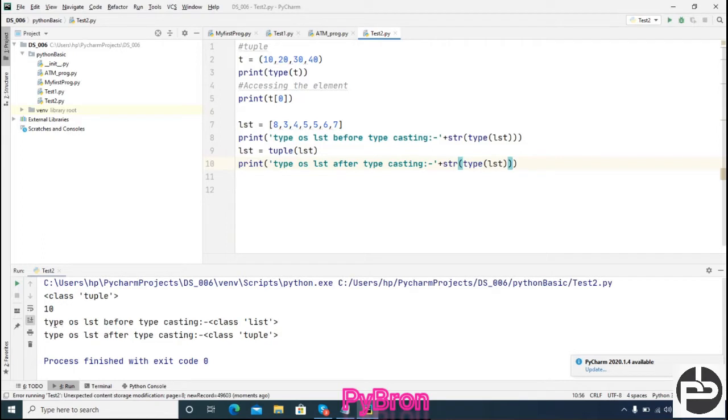Can you see this? Type of lst before typecasting and type of lst after typecasting. Is it making sense? Once we did the typecasting and after that I check the type, it shows tuple, and before typecasting it shows list. So once you did the typecasting, if you want to insert an element inside lst, you cannot add because it converted into a tuple. Correct? Hope it makes sense.